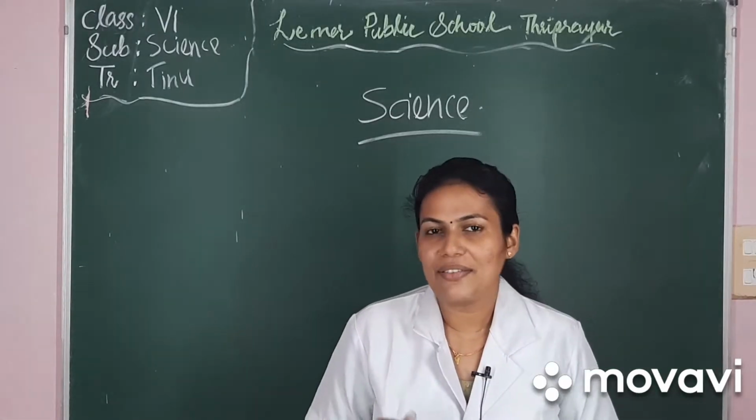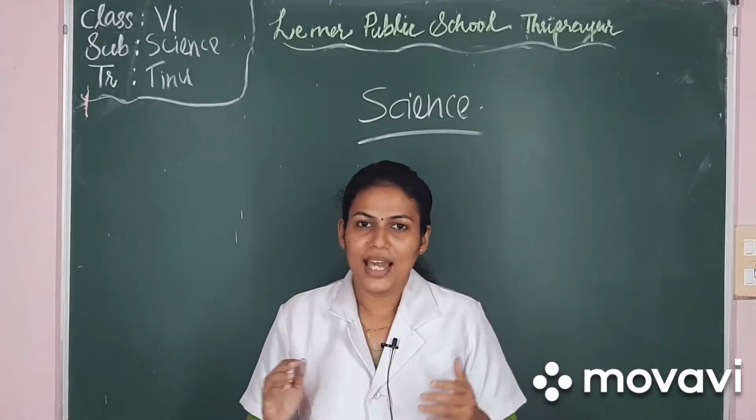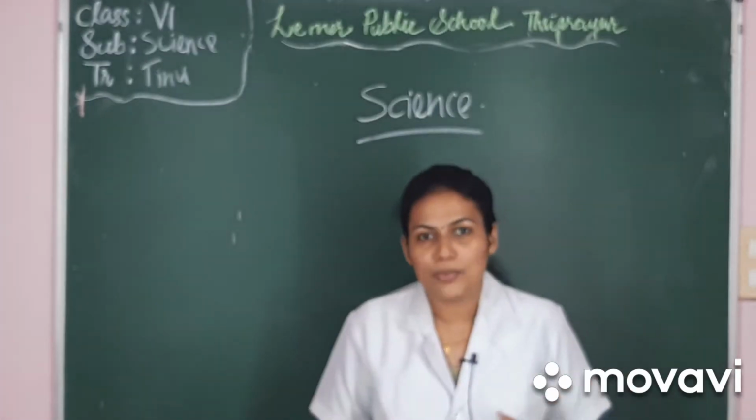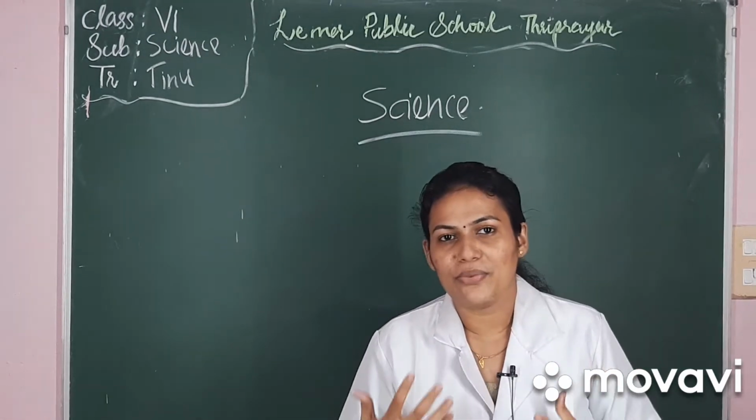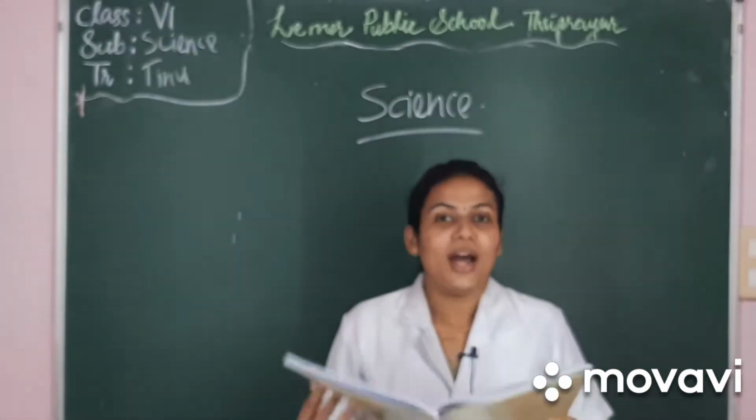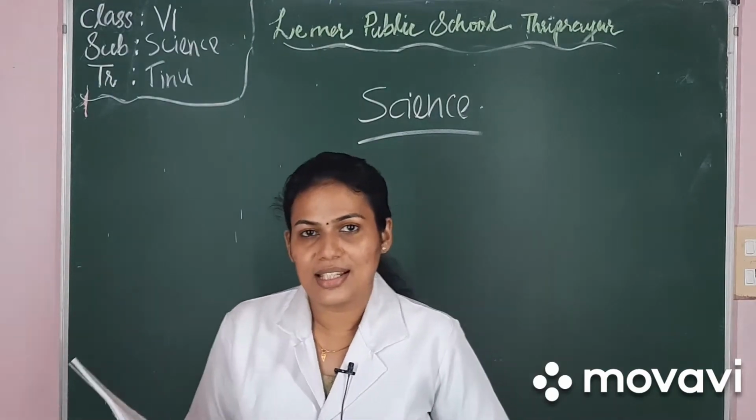Last class I gave you a small homework, that is an activity in your textbook page number 72. I hope all of you have found out which parts of your body are movable. So now let's discuss the activity, that is the third activity.